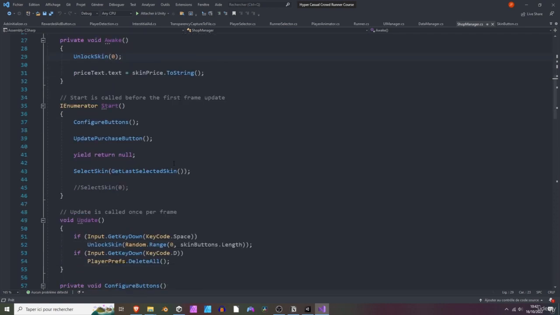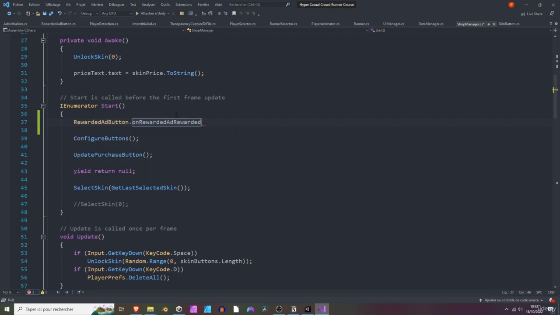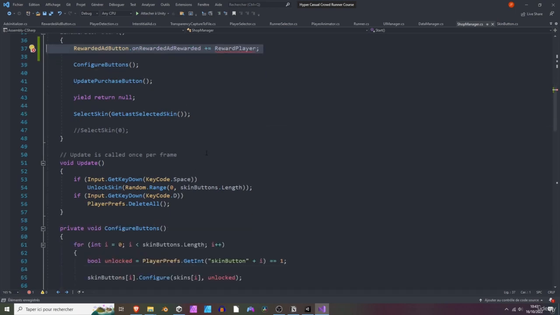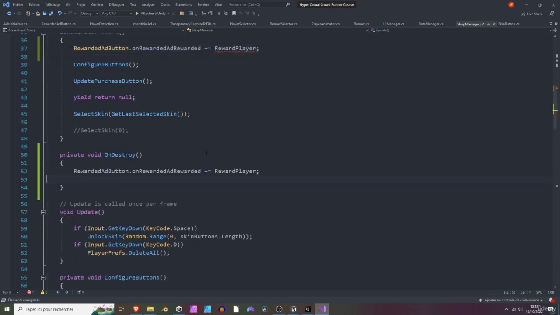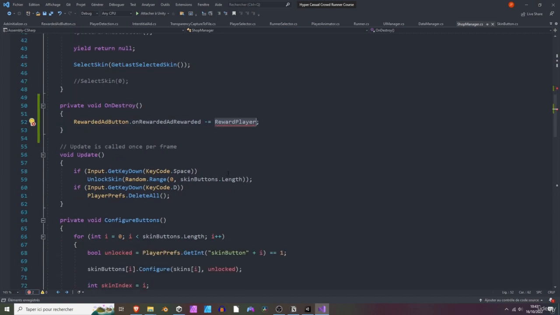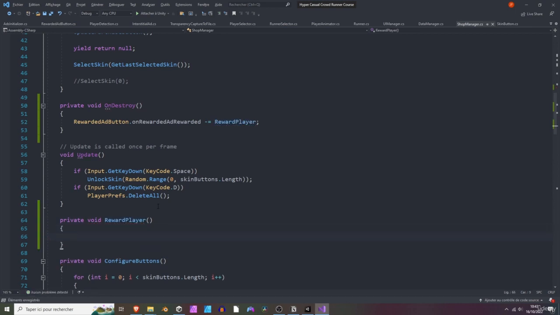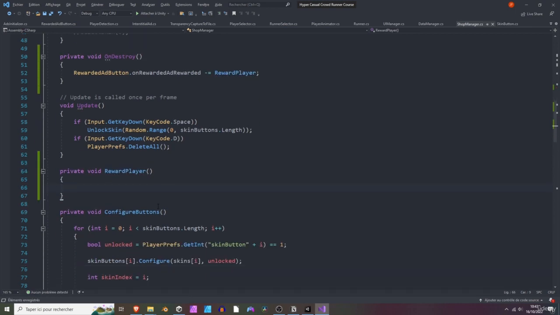So in the start method, let's subscribe to that event. So we are going to call the rewarded ad button dot on rewarded ad rewarded plus equals reward player, like so. And of course, don't forget to unsubscribe from it in the on destroy method, like so. Perfect. Then we can create this reward player method. So just under the update method, I'm going to create a new private void method, reward player. Okay. What we want to do here is call the data manager instance and add some coins.